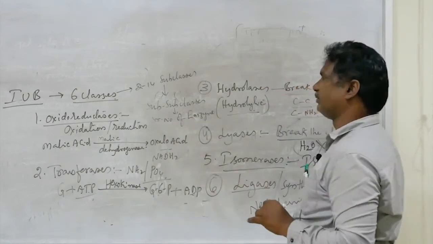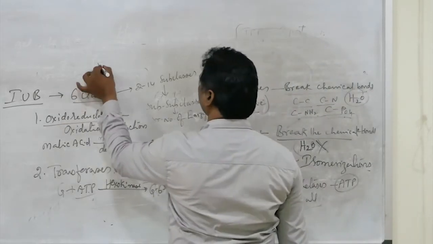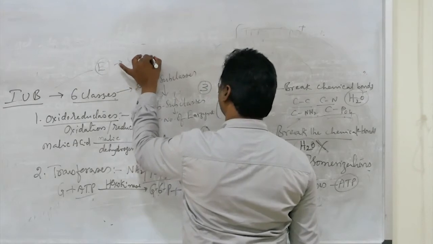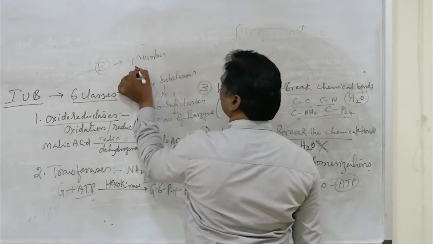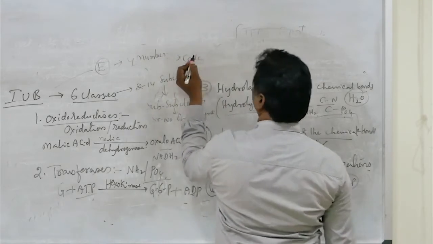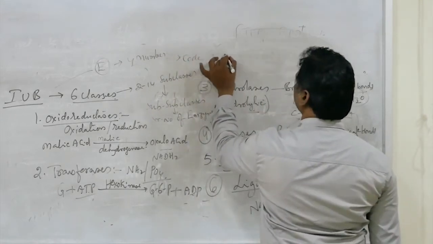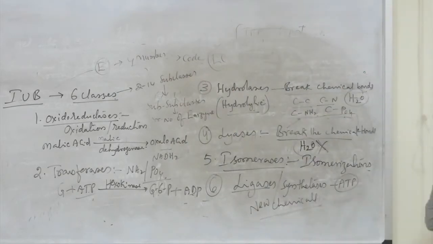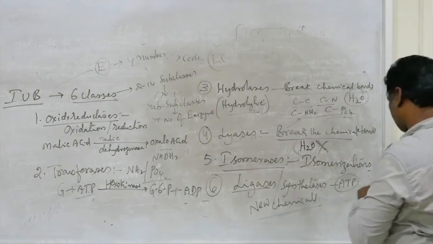According to this IUB classification, each enzyme has a code of 4 numbers. That code is called the EC, enzyme code.